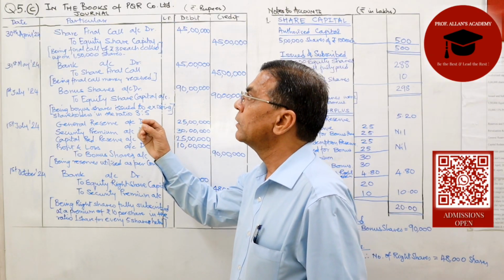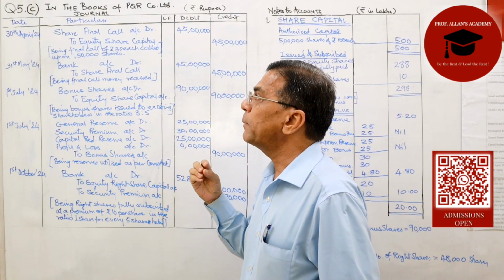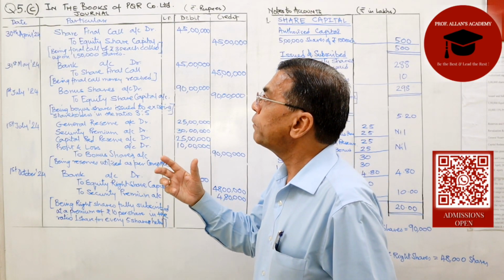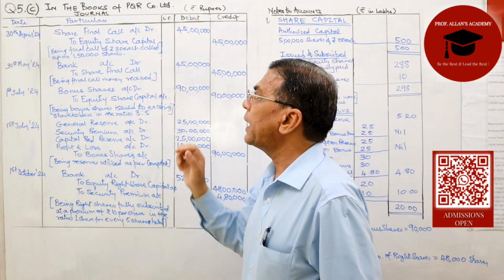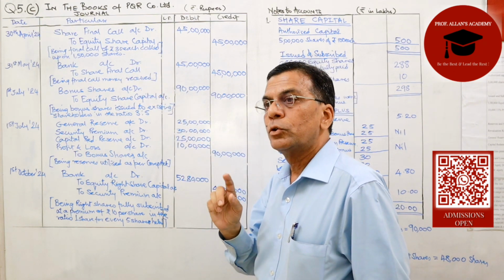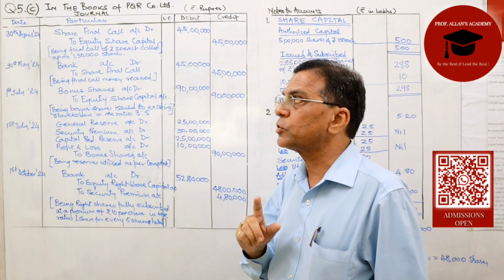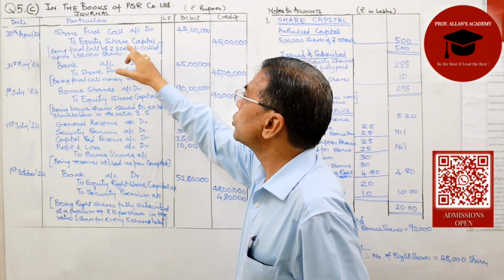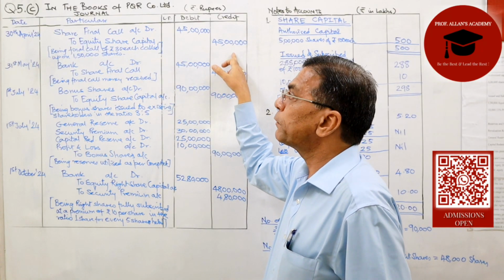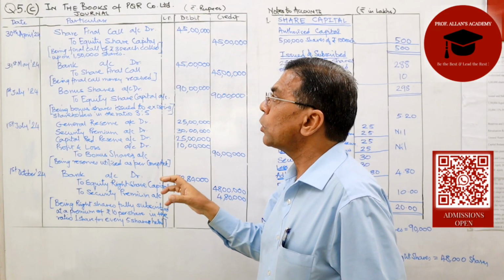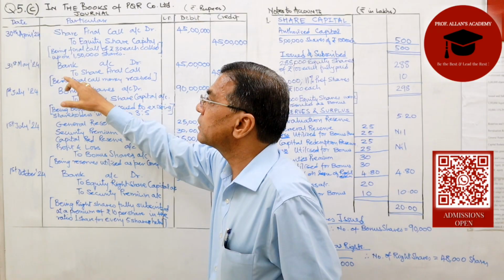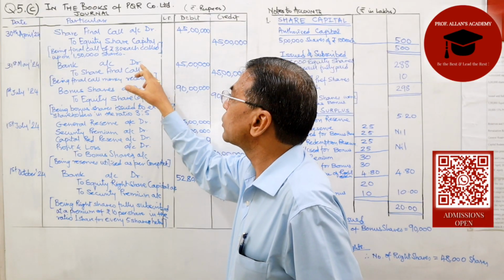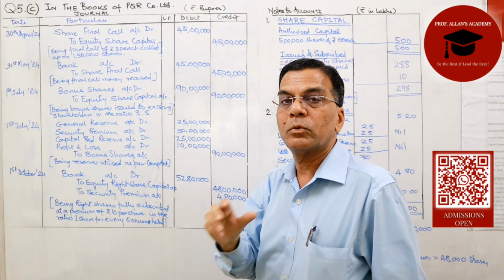The instruction given was that on 30th of April 24, the board of directors have called for the balance of the share amount. And what was that balance? 30 rupees per share to how many shareholders? 1,50,000 shareholders. So the entry for that would be share final call account debit to equity share capital, which is 45 lakhs. This amount of final call money is received by the 31st of May 24, and therefore the entry for that would be bank account debit to share final call account.